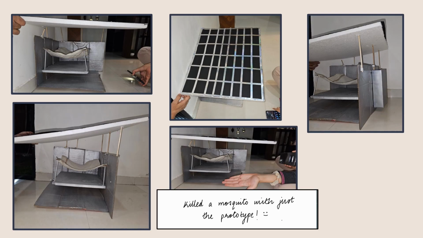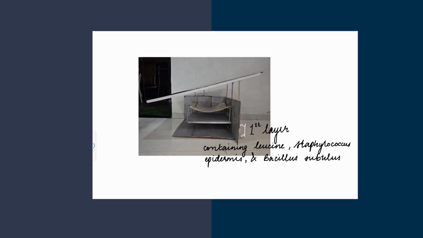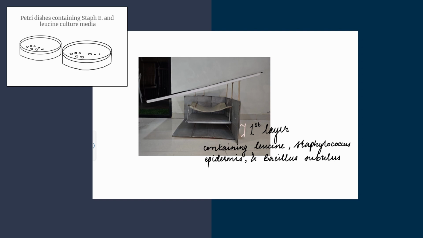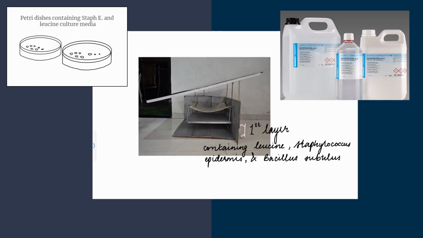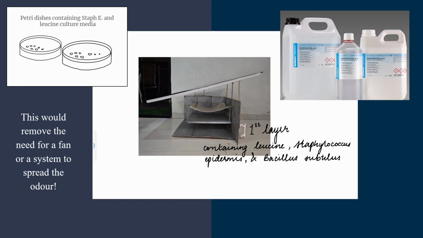This is our solution, an efficient, large scale mosquito eradication machine. Our machine is divided into four layers. The first layer is where the feet like odor will be produced due to the reaction between leucine and Staphylococcus epidermidis. It will be placed in petri dishes with culture media consisting of leucine and other amino acids like trypsin for added nutrition. A pH buffer with the value of 6.8 will be added to keep the condition stable.